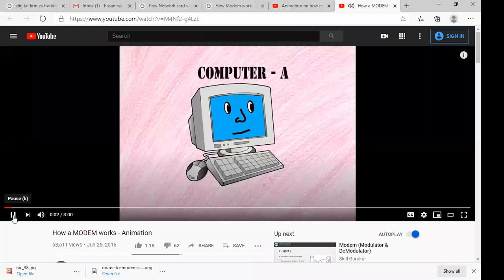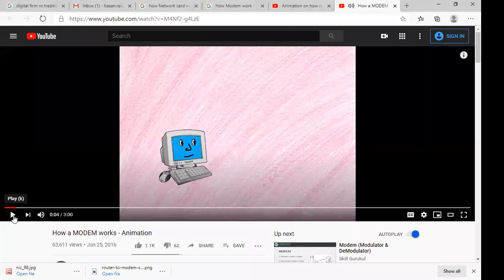Consider a computer A. Yes, sir, we can see. Can you guys see and can you guys hear? Yes, sir, we can see and hear everything. Sure. Okay. So look at the process very carefully.